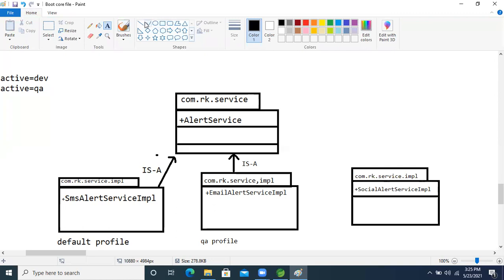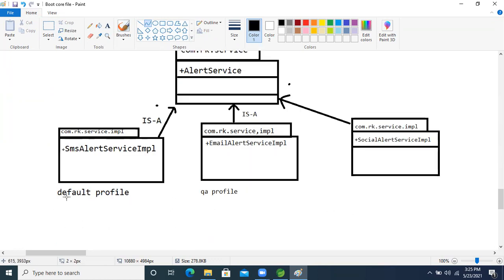After that, it will have a has-a relation with this interface. So this SMS alert will be the default. Default logic will be executed if we are not giving any value at runtime. Then the SMS alert logic will execute.